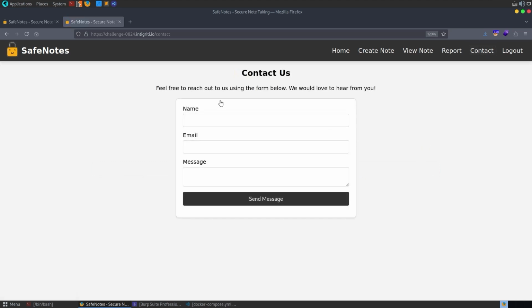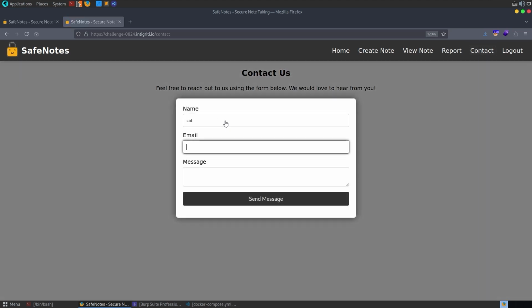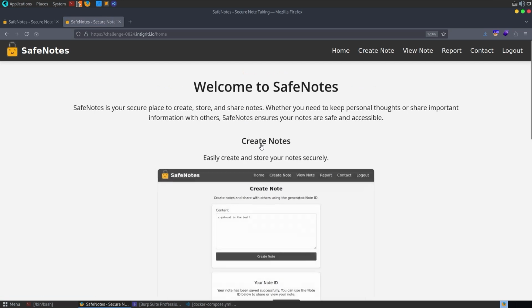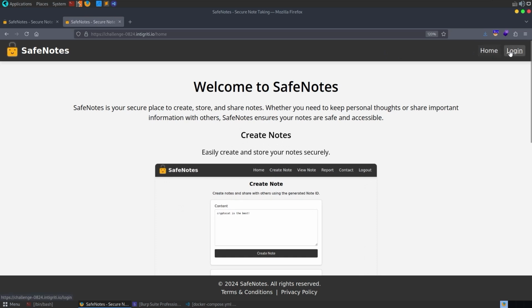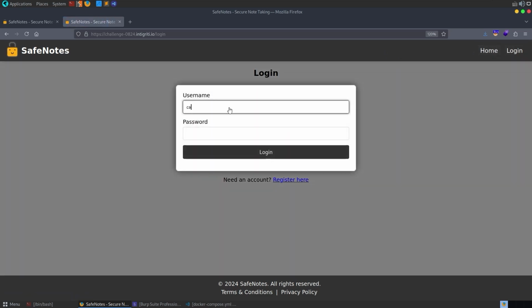And finally, we've got the contact us form then. So yeah, all right, let's put some stuff in. Let's just do crypto@cat. I can't remember if there's any validation there to make sure it's valid, but there we go. We click send, and that's it. It redirects us back to the home page. And then finally, we've got an option to log out. Let's just test it for the sake of it. But yeah, it does what we would expect it to do.